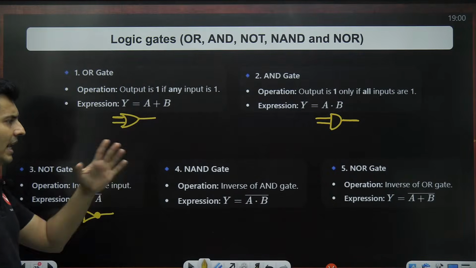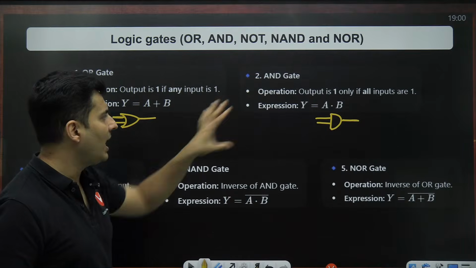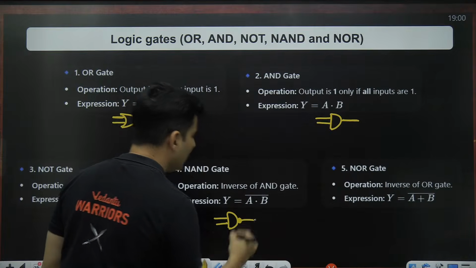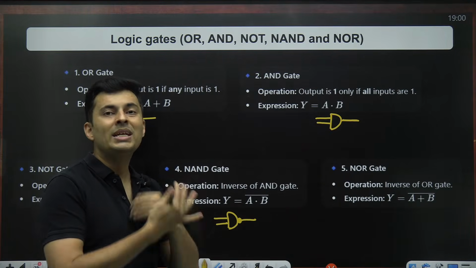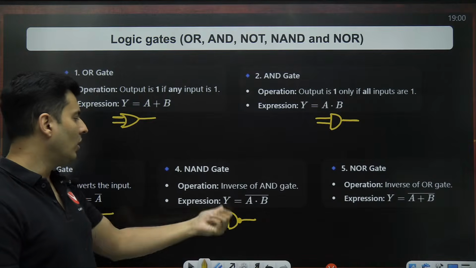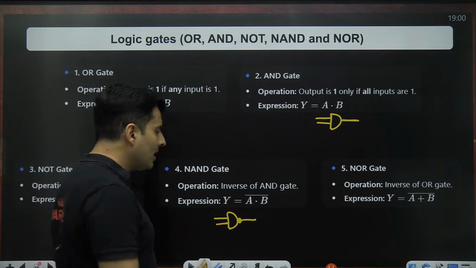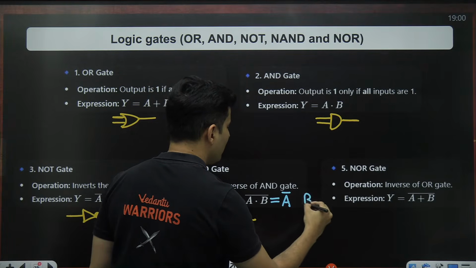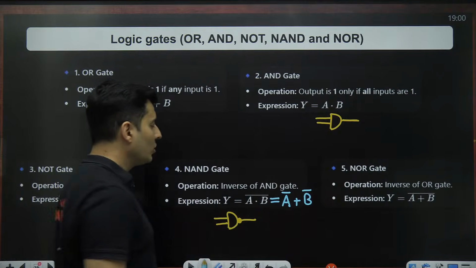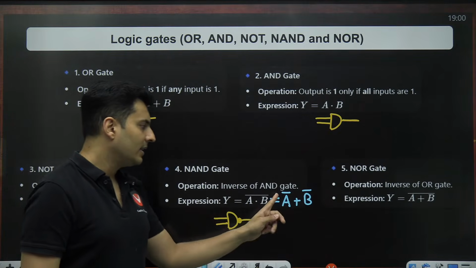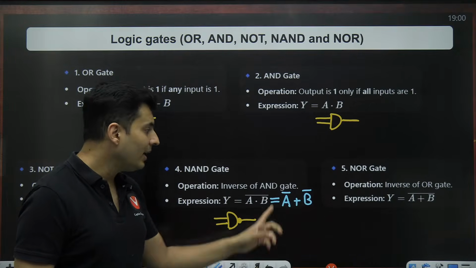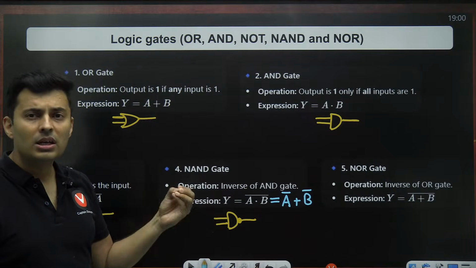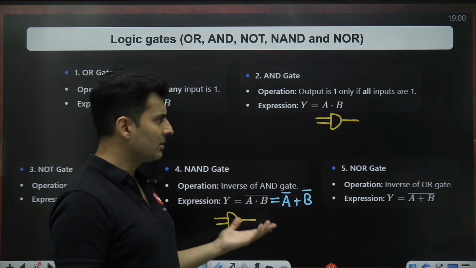Lastly, for your NAND and NOR gate, it is basically the same AND gate, but you put a dot symbol, meaning whatever output you get, you negate it, you invert it, you put a NOT gate in front. Now this A dot B can also be written down using De Morgan's principle as A bar and B bar separate but with a plus. So you can write a NAND gate as a NOT gate of A, a NOT gate of B, and ORing both the operations. This is basically your De Morgan's law, which can be used in many places.